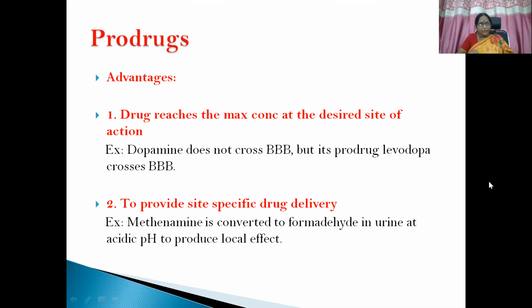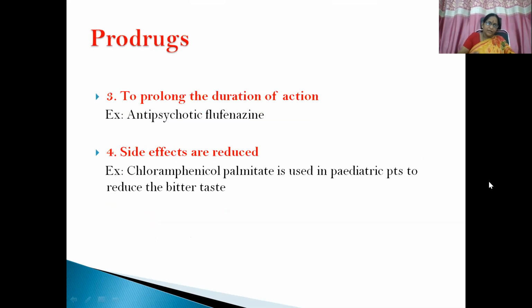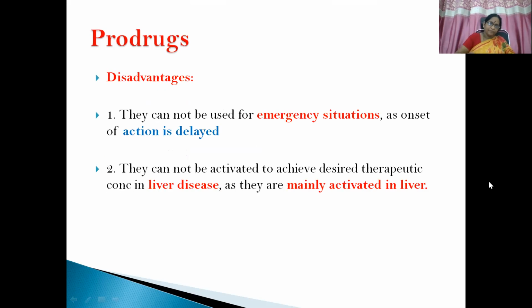Then number two, to provide site-specific drug delivery. For example, methenamine is converted to formaldehyde in urine at acidic pH to produce a local effect. So methenamine is the prodrug which gets converted to formaldehyde at acidic pH. Then to prolong the duration of action, example, the antipsychotic fluphenazine. Side effects are also reduced. For example, chloramphenicol palmitate. If you administer this kind of drug formulation in pediatric patients, there is a reduced bitter taste for the children. So this is another advantage.